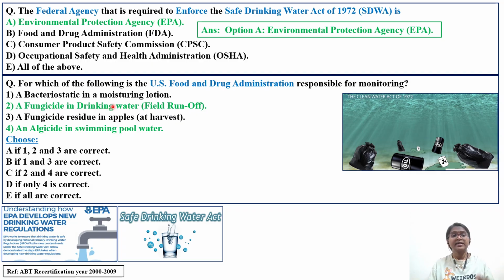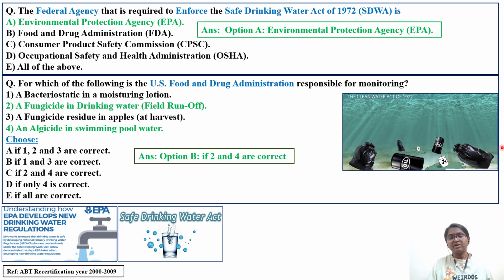Okay, why is the first option not right, we'll see. A bacteriostatic in a moisturizing lotion. First of all, a moisturizing lotion is a cosmetic product, but this cosmetic product is having a bacteriostatic action, which means it comes under efficacy. The third option is fungicide residue in apples at harvest. This has to be in the apples, because it is a consumer product, a food product. It has to be done by FIFRA; the FIFRA guideline is going to monitor this one. So read about this Safe Drinking Water Act. The right answer will be option 2 and option 4.